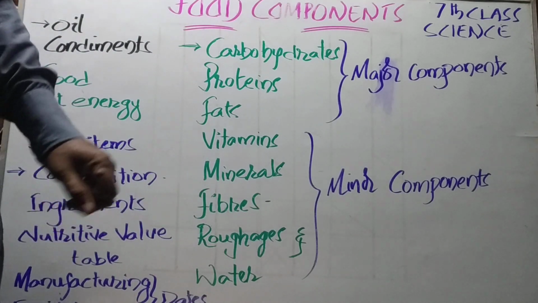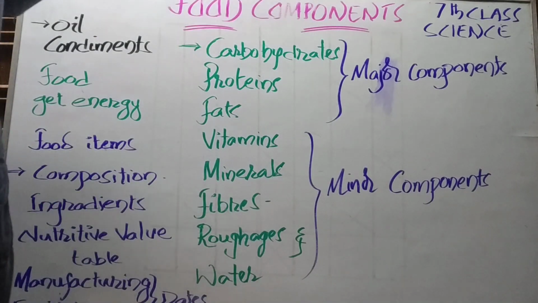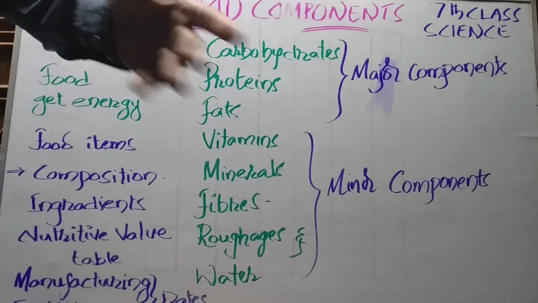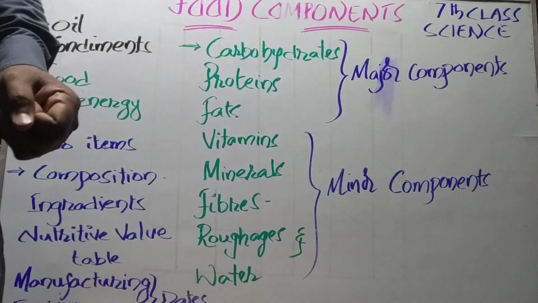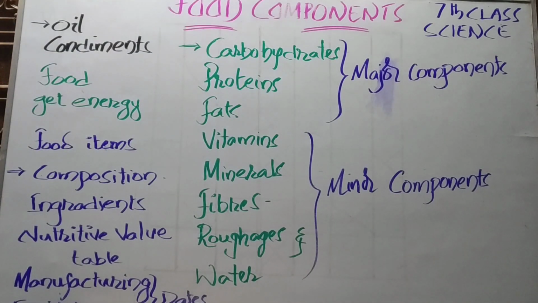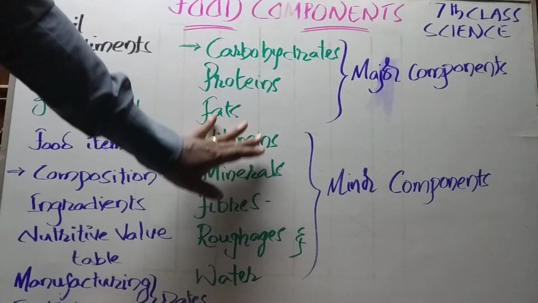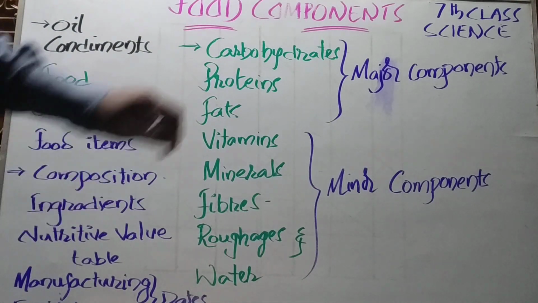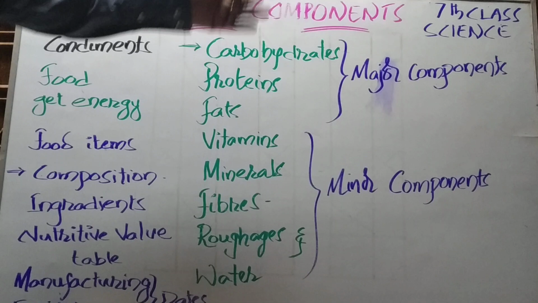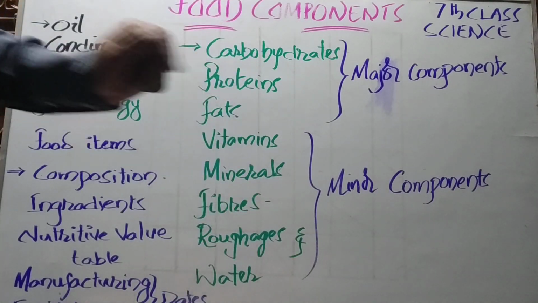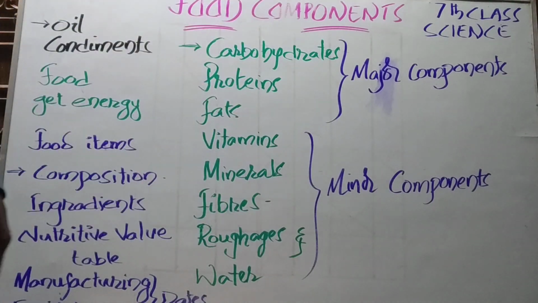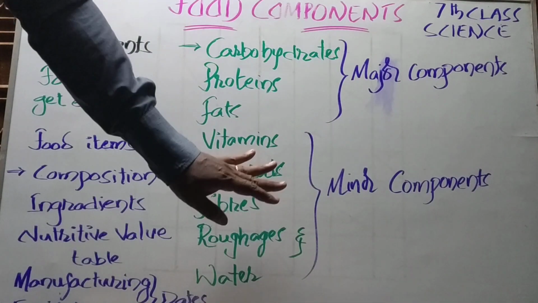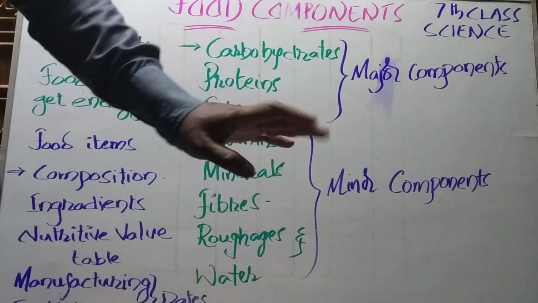Right? So whatever the food item, rice or dal, any fruit or anything you take, in them we can find all these things. But a little bit more in one item and a little bit less in some other item, like this. But all these things are present in almost all the food items.